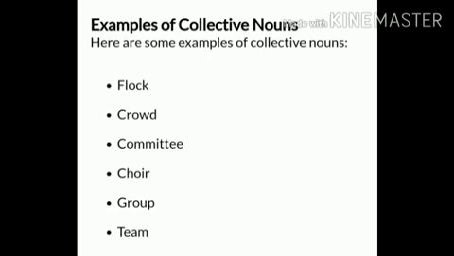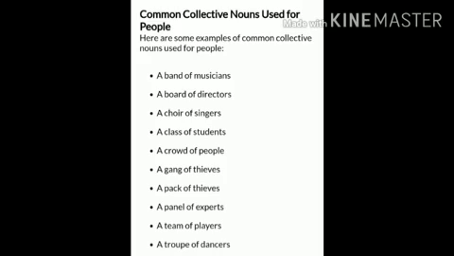More collective noun examples have been given. You have to just pay attention. Collective nouns used for people, some examples here: a band of musicians, a board of directors, a choir of singers, a class of students, a crowd of people, a gang of thieves, a pack of thieves, a panel of experts, etc.